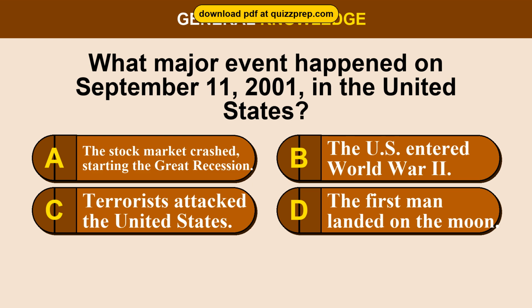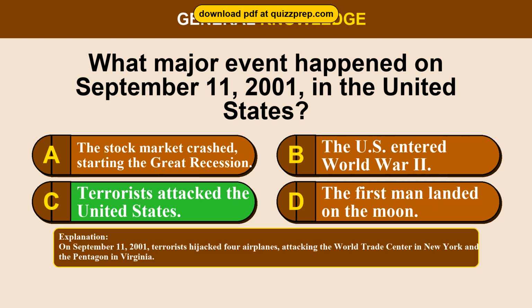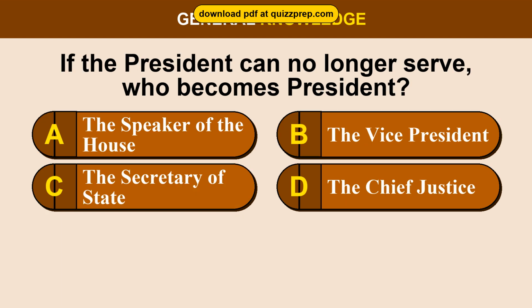Question 99. What major event happened on September 11, 2001, in the United States? Option A, the stock market crashed, starting the Great Recession. Option B, the U.S. entered World War II. Option C, terrorists attacked the United States. Option D, the first man landed on the moon. The correct answer is option C. Terrorists attacked the United States. On September 11, 2001, terrorists hijacked 4 airplanes, attacking the World Trade Center in New York and the Pentagon in Virginia.